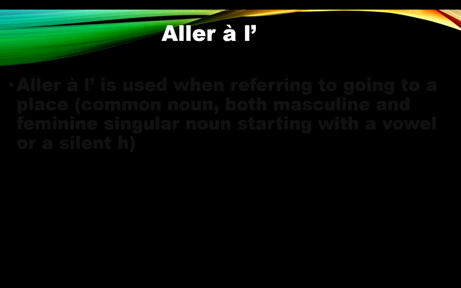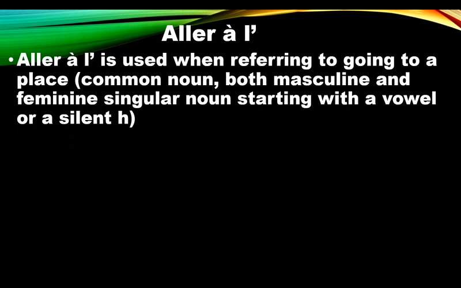Aller à l'. You have aller à and l'apostrophe. How do you use this one? It's used when referring to a place, a common noun, but this one can be either masculine or feminine, and must start with a vowel or a silent H. Tu vas à l'église.